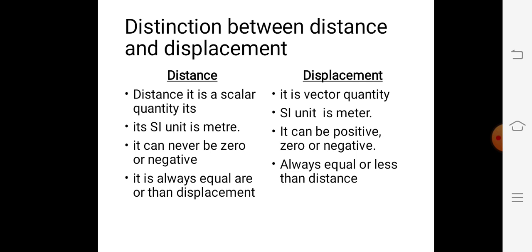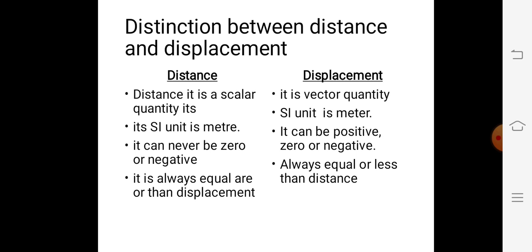Now the next point, between the two given positions, that is initial position and final position, distance can have any value depending on the actual path followed, but displacement has only one value. That is, displacement is the shortest distance between initial position and final position of the object. Displacement does not depend upon the actual path followed by the body.